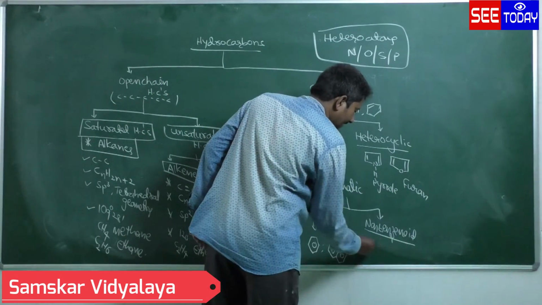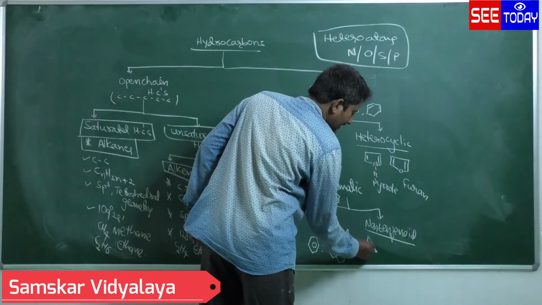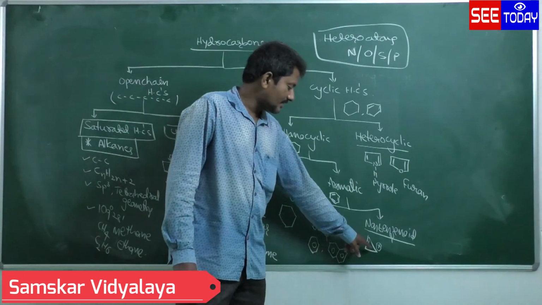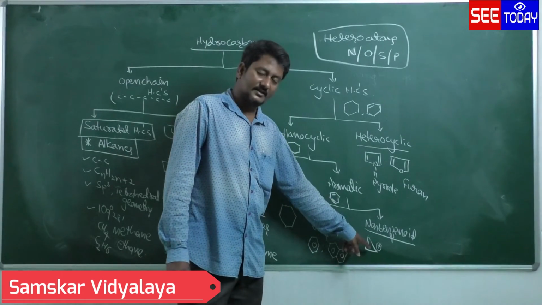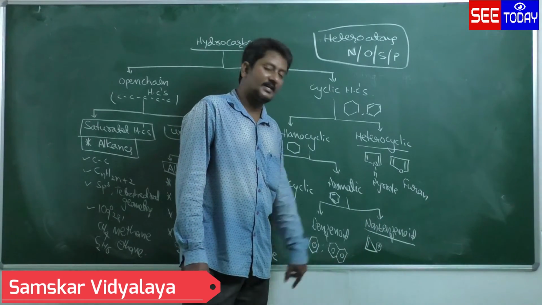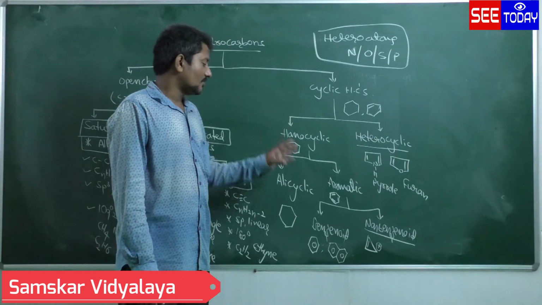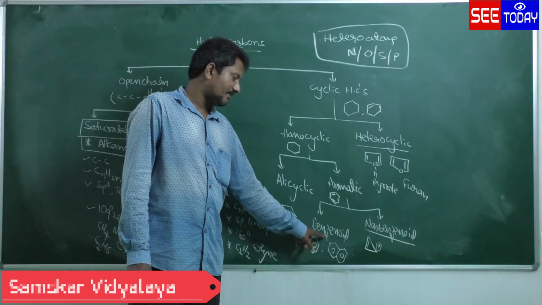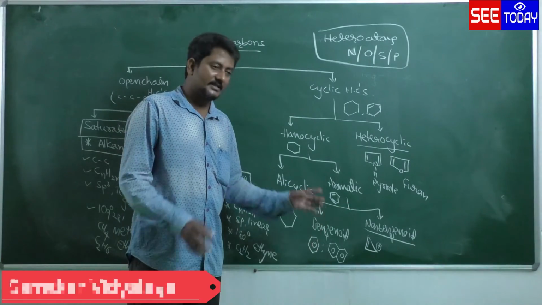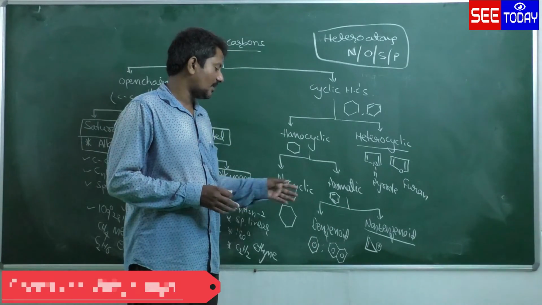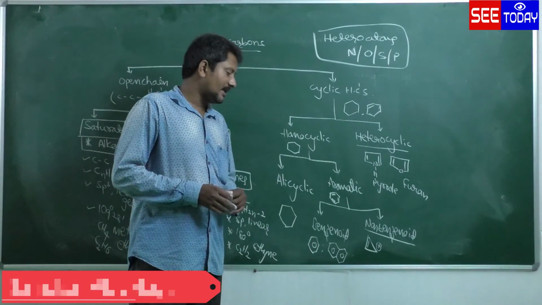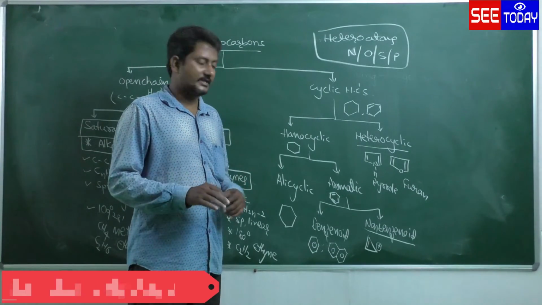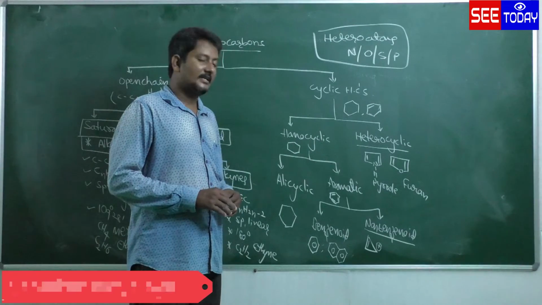So what about the non-benzenoid compounds? Non-benzenoid: there is no benzene ring. See here, this will be taken as non-benzenoid. Non-benzenoid means there are no 6 carbon atoms, no benzene ring, even though it exhibits the aromatic nature. So aroma means fragrant, that is sweet smell. The aromatic compounds are 2 types, benzenoid and non-benzenoid. Benzenoid means at least 1 benzene ring containing aromatic compounds. Non-benzenoid means cyclic compounds without a benzene ring that exhibit the aromatic nature.